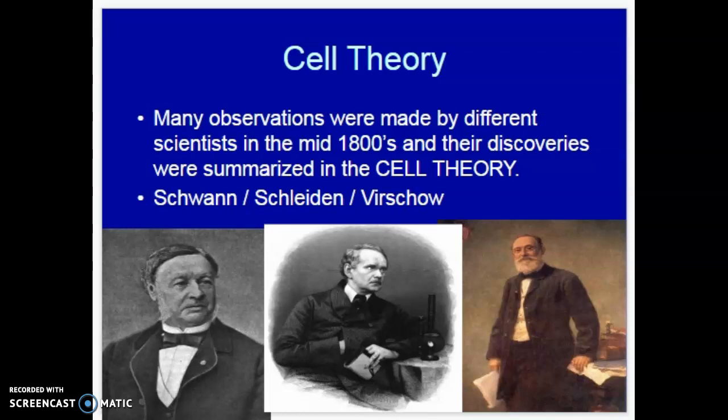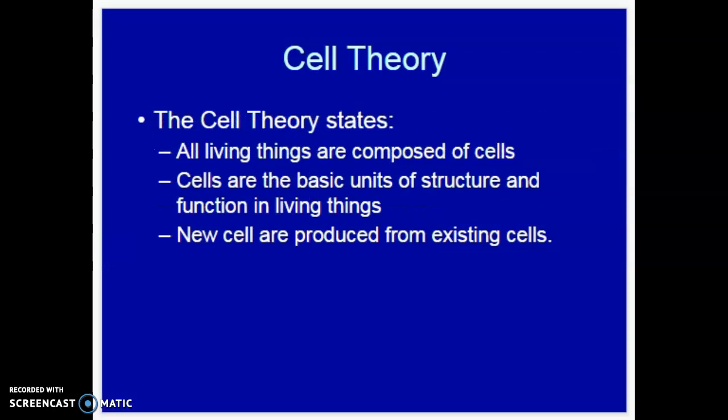Now, what this cell theory states is three parts. First, it says that all living things are composed of cells, and cells are the smallest living thing. An organism could be one cell, or it could be multicellular like ourselves. Also, cells are the basic units of structure and function. So if you think about ourselves, our structure are our bones, and all of our bones are produced of bone cells. We also have many different functions, and we have specialized cells that help perform those functions, like nervous cells and your muscular cells. All of those will help your body function.